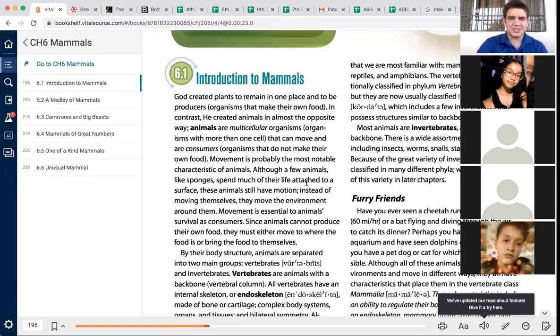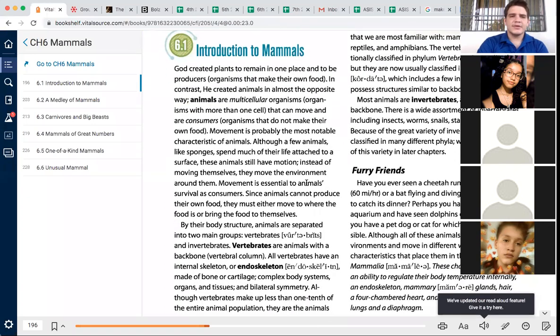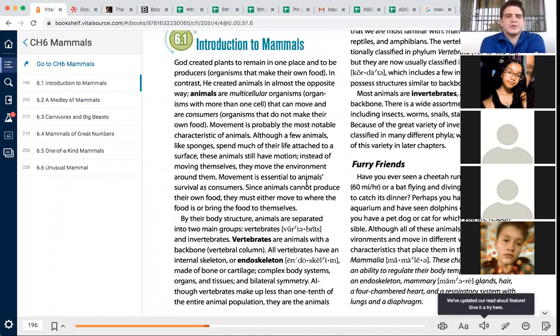Introduction to mammals. God created plants to remain in one place and to be producers, or organisms that make their own food. In contrast, he created animals in almost the opposite way. Animals are multicellular organisms, so they have more than one cell, that can move and are consumers, which means they do not make their own food. Movement is probably the most notable characteristic of animals. Although a few animals like sponges spend much of their life attached to a surface, these animals still have motion.